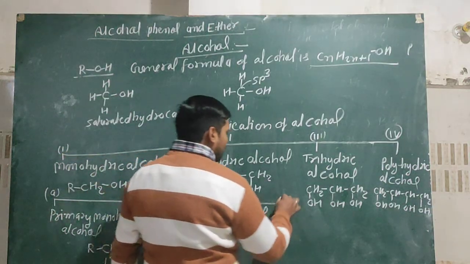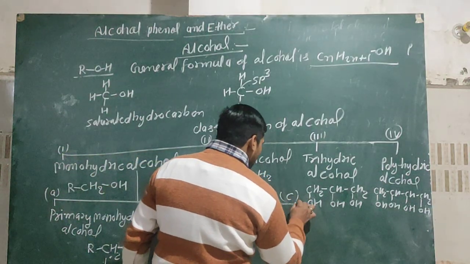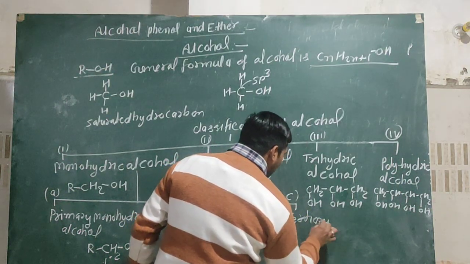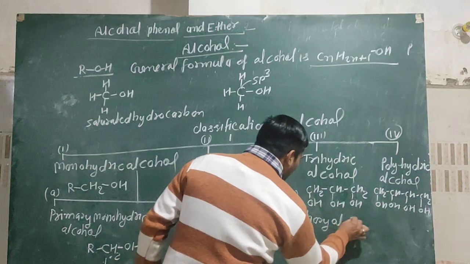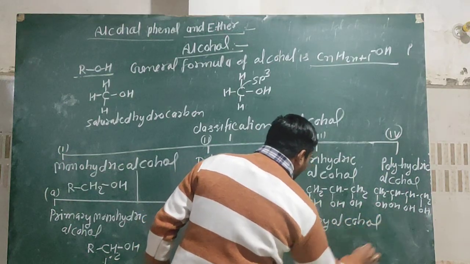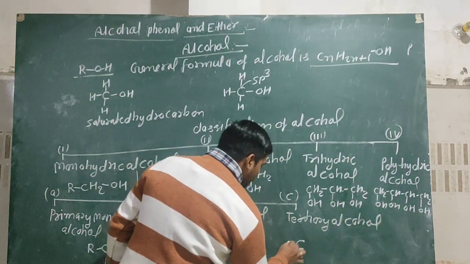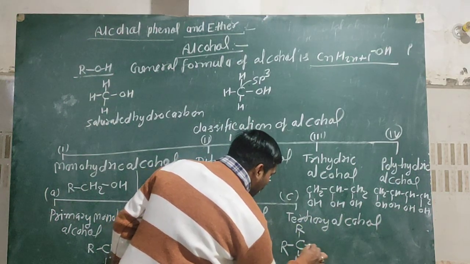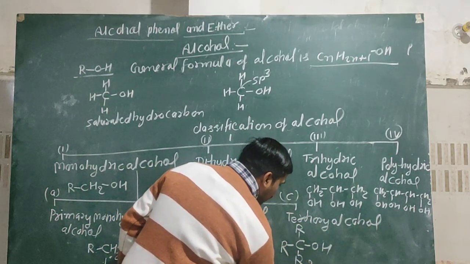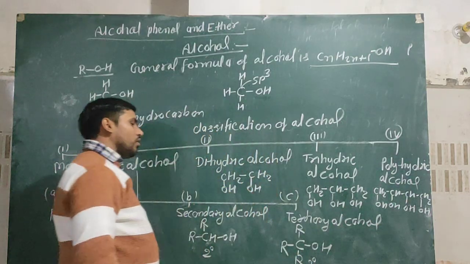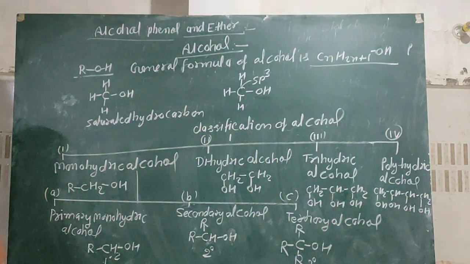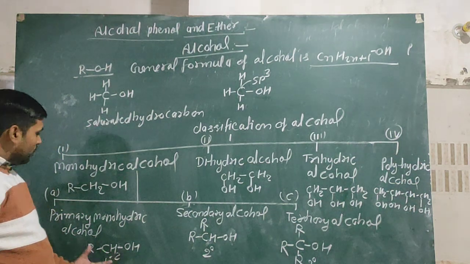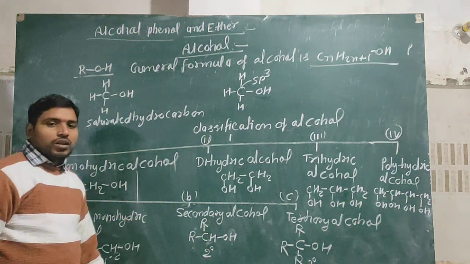And third is tertiary alcohol or 3 degree alcohol. In this type of alcohol, the OH group is directly bonded with a 3 degree carbon, then it is known as 3 degree alcohol or tertiary alcohol. I hope you better understand the classification of the compound.